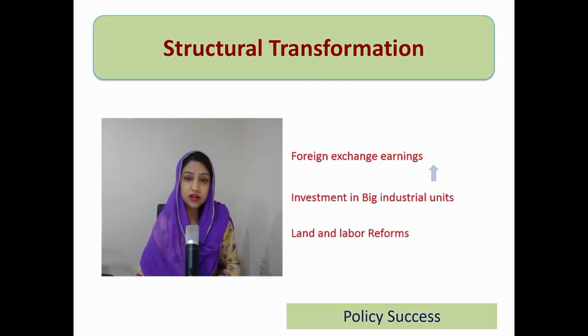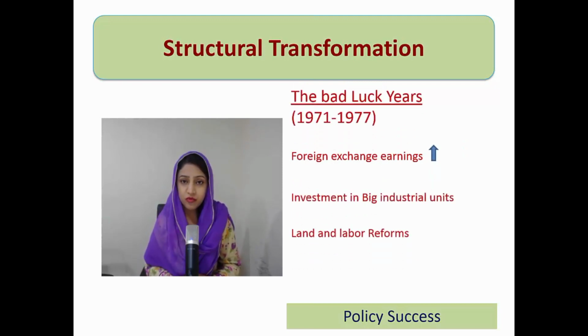So what were the policy successes? Although the bad luck years had poor performance from an economic perspective, there was one thing: our foreign exchange earnings increased. We had discussed that the government deliberately adopted the policy of devaluation of currency, due to which we had an increase in foreign exchange earnings besides the global recession. The biggest step taken by this government was investment in the big industries. So this government invested in big industries and big investment projects for the first time.